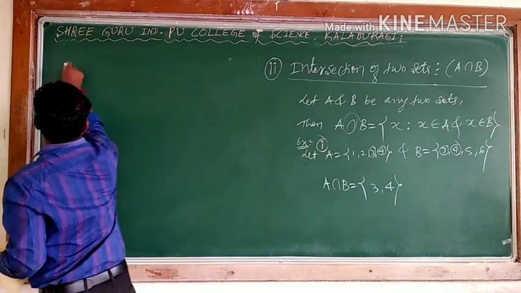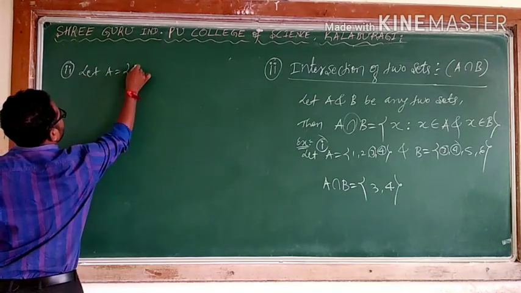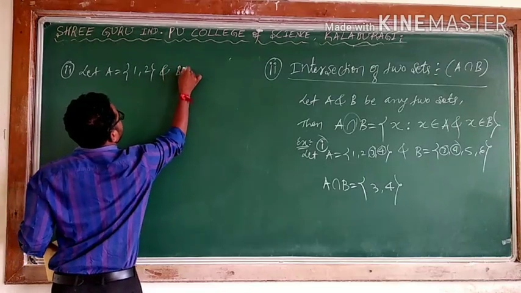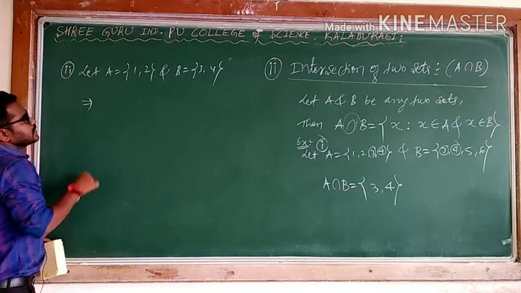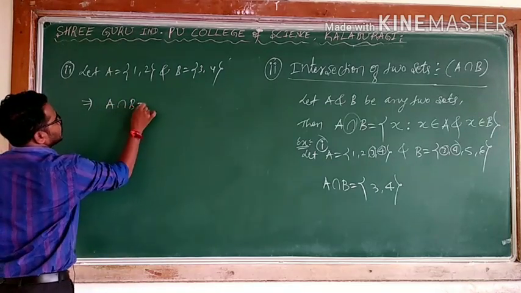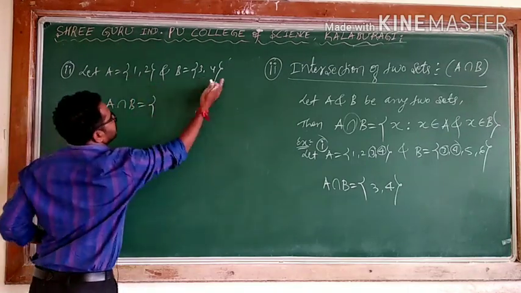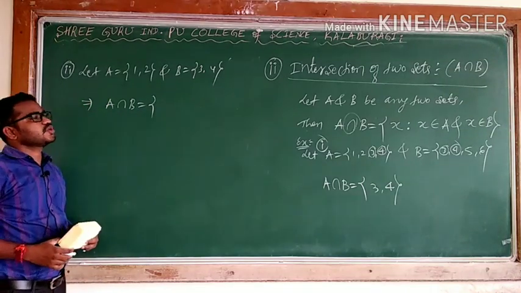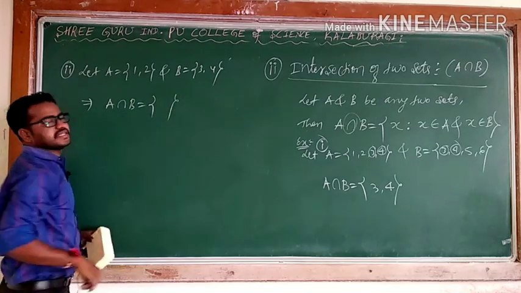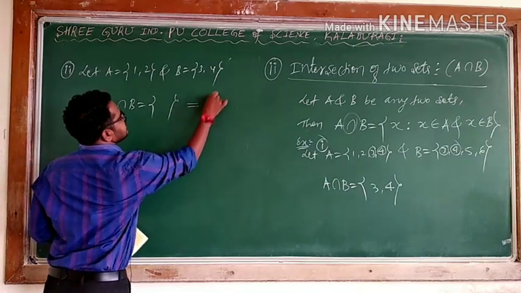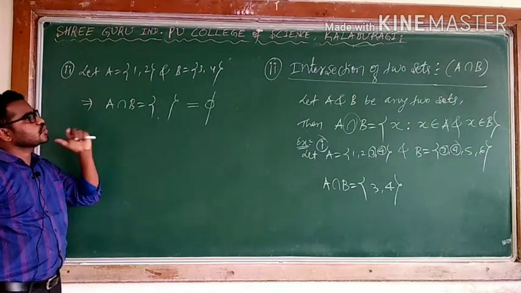Simple. Second one, let A is equal to {1, 2} and B is equal to {3, 4}. It implies that A intersection B is equal to, what are the elements common? 1, 2, 3, 4. A has different elements, B has different elements. No element is common for both. Means I can't write the elements. Better I can say blank. This is empty. Empty is also denoted by another symbol. You can say this or this. Both the cases are the same. This is also empty, means I can't write because there is no element common.